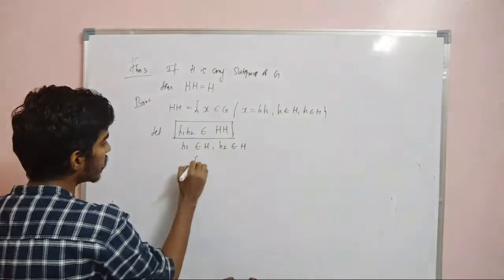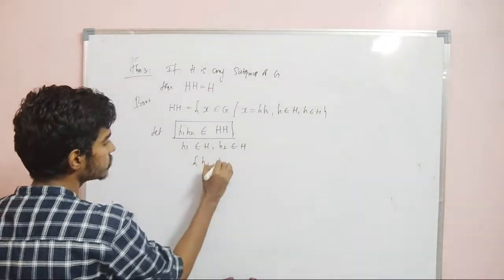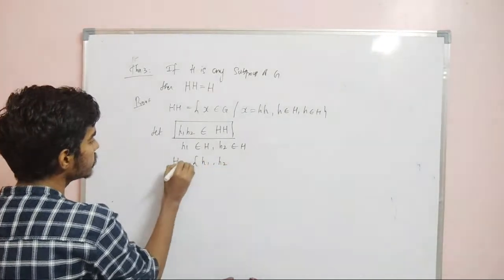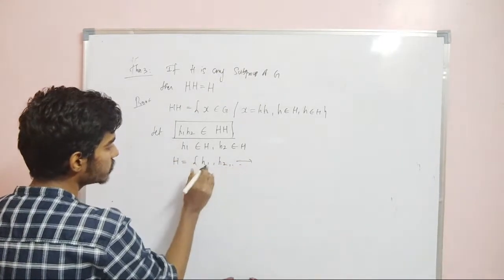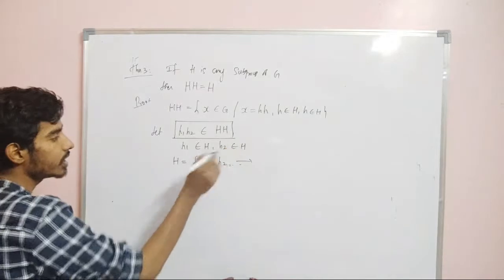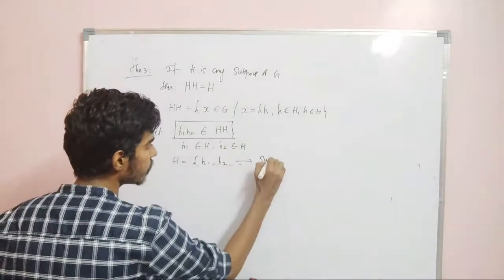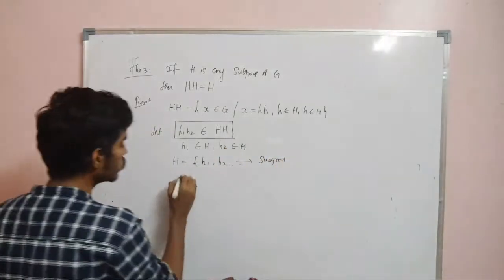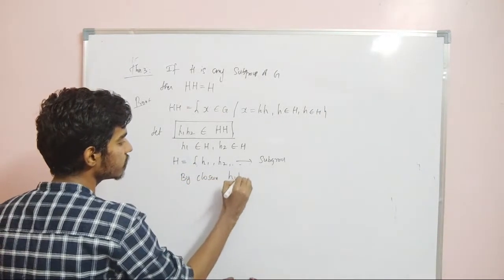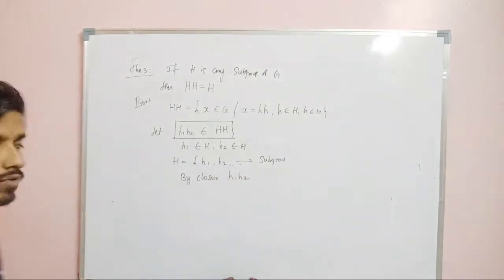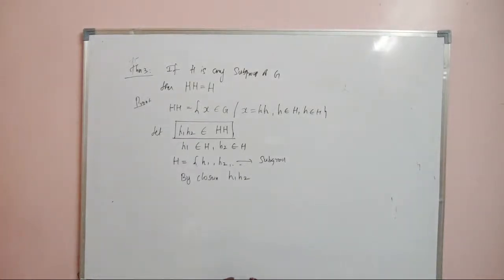So h1 and h2 are in H, and this H is a subgroup. There can be some other elements also, but surely h1 and h2 are in H. So H is a subgroup. So by closure, what can you say about h1 times h2? Will it be in H or not? It will be in H, right? Because it is a subgroup.